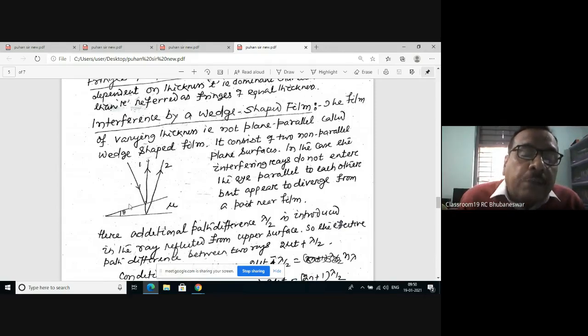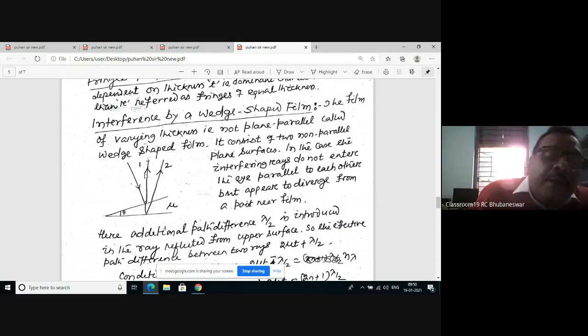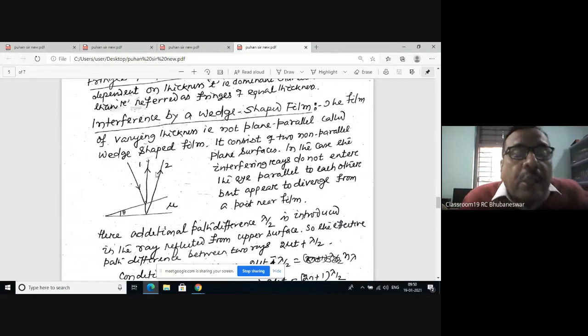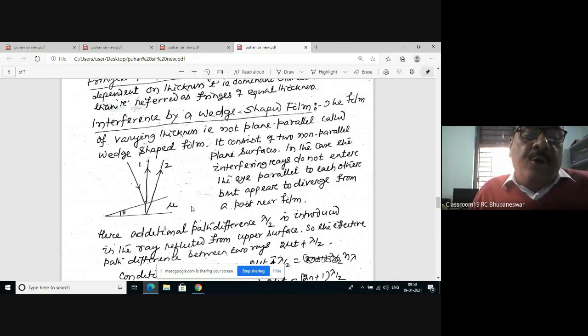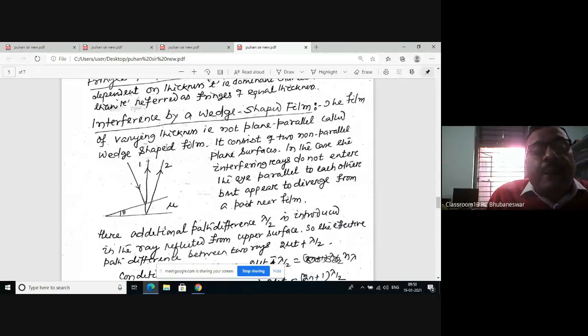These two rays, 1 and 2, originate from the same ray, which splits into a reflected component and a transmitted component. Therefore they interfere with each other and produce the interference pattern over the screen.